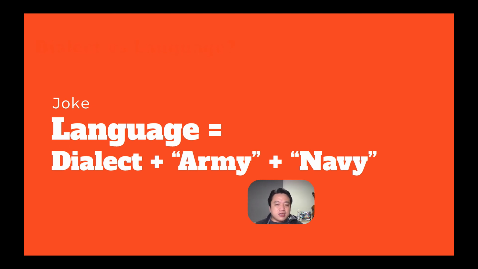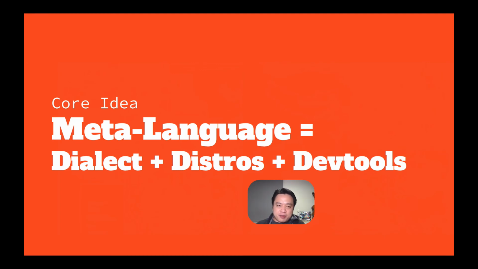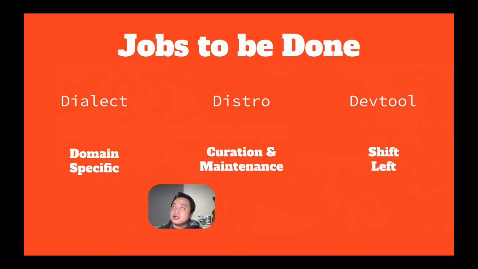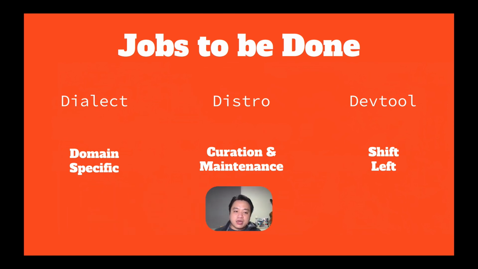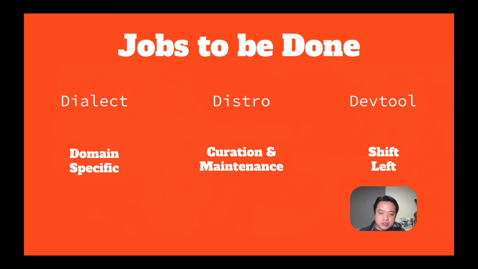What they're really talking about is the need for a powerful meta-language in order to be considered a language. Therefore, for us, the takeaway is more that we have to grow these three specific parts of a meta-language, the dialects, the distros, and the dev tools, to create a popular and productive language. So if we think about the specific job to be done, we want our dialects to be custom designed for the specific needs of a group of people. We want there to be a good distribution with curation and maintenance. And we want our developer tools to shift left the process of software development.